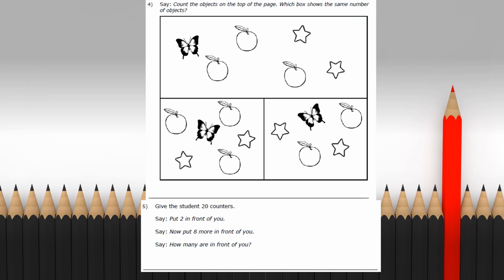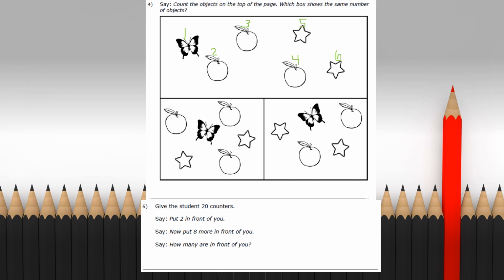Number 4. Count the objects at the top of the page. Which box shows the same number of objects? All right, are you ready to count with me? 1, 2, 3, 4, 5, and 6. Which objects below have 6?